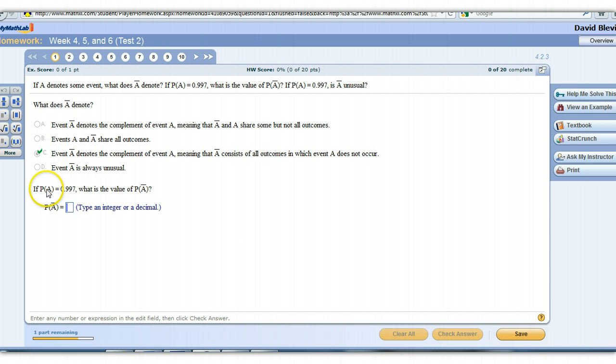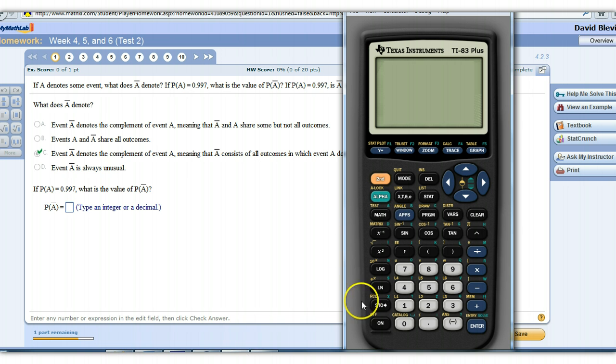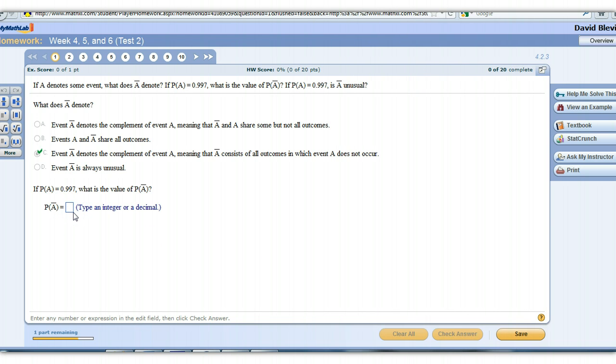Alright, and then if A is 0.9997, what's the probability A doesn't happen? That's what this is asking us. So the easiest way to compute this is to know the rule for complements. If you know the probability an event happens, the probability the event doesn't happen is 1 minus that. So there's our answer, 0.003.